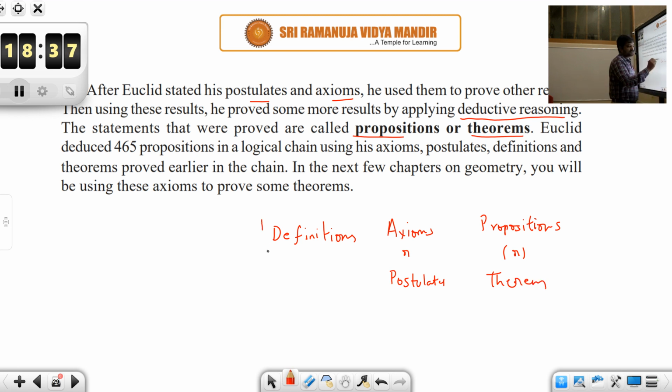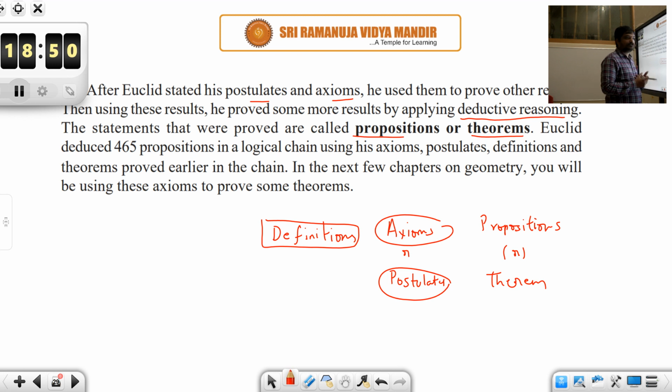See, a definition is where we try to define something, we are explaining something, so it is verbose, okay. And what about the axioms or postulates? These are assumed statements, assumed to be true, but we will not be proving them, okay. And then propositions or theorems are those for which we will be giving a detailed proof, okay.